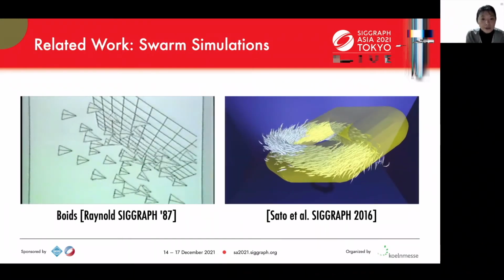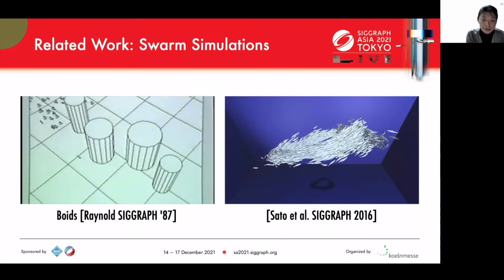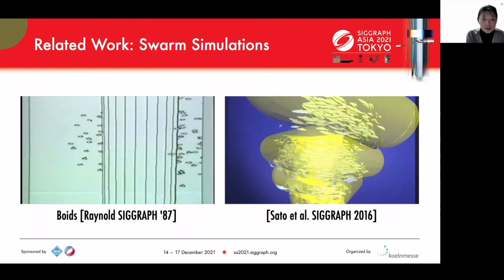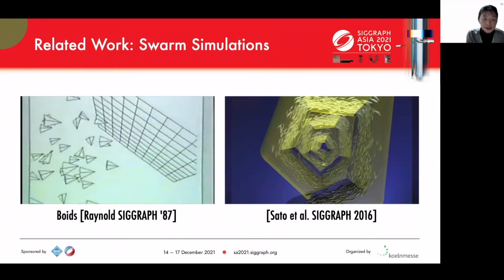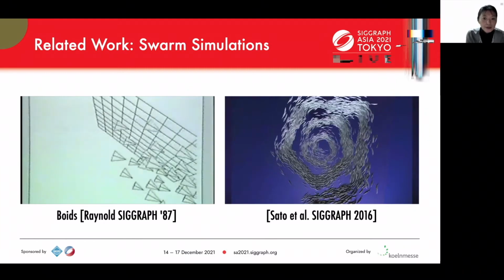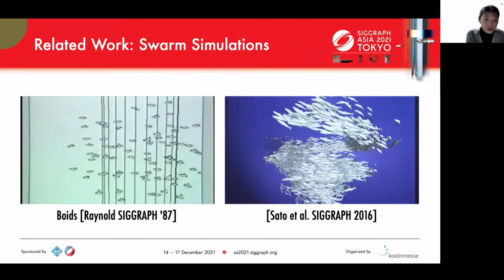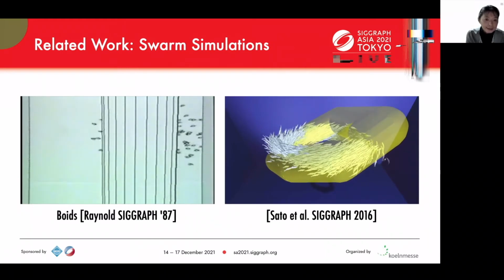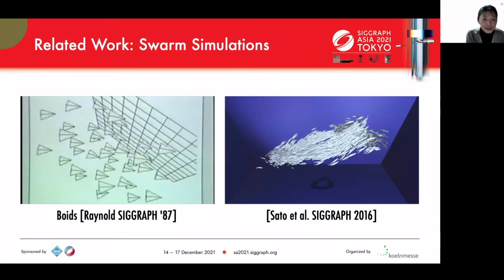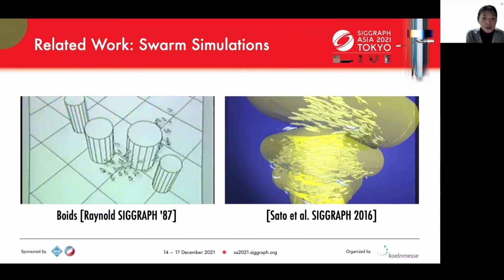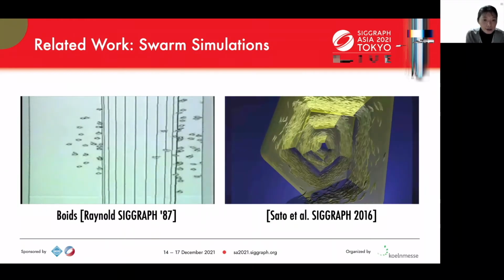The original flocking simulation proposed by Reynolds in 1987 is the famous Boids simulation. There are many extended Boids simulations, and Sato et al. proposed a fish schooling simulation. However, the fish trajectory was set by hand. For our goals, we required realistic fish behavior, so we developed our bio-inspired fish simulation, Foids.